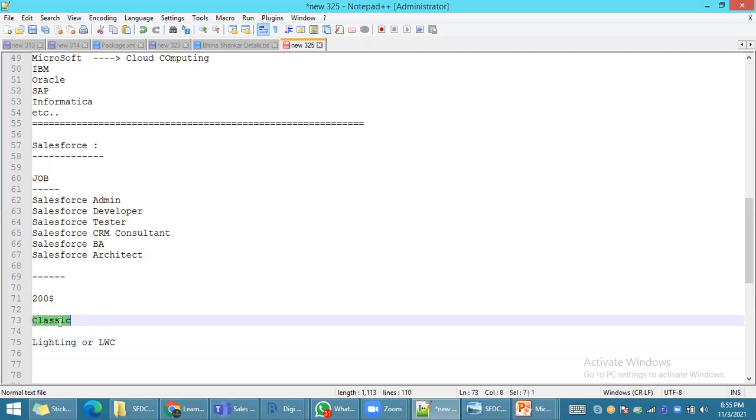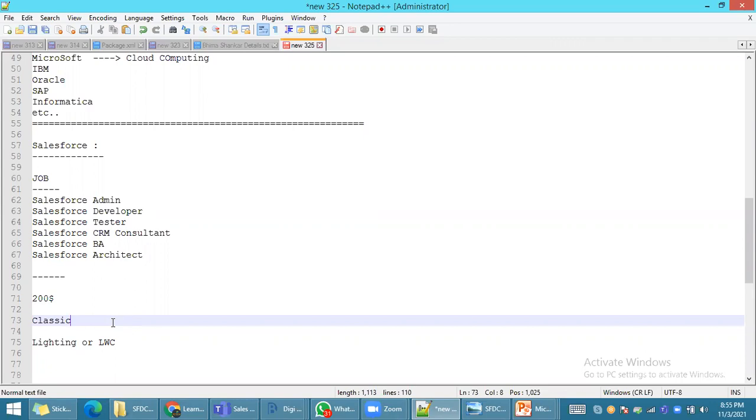What is the difference from Classic? Classic means earlier Salesforce was only compatible with desktop devices. It was not compatible with any mobile device or tablet.